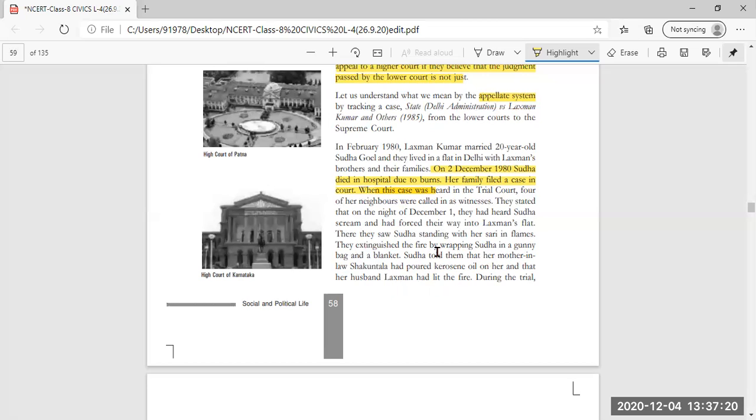Sudha told the neighbors that her mother-in-law, Shakuntala, the mother of Lakshman Kumar, had poured kerosene, and that the husband Lakshman was lighting the fire.